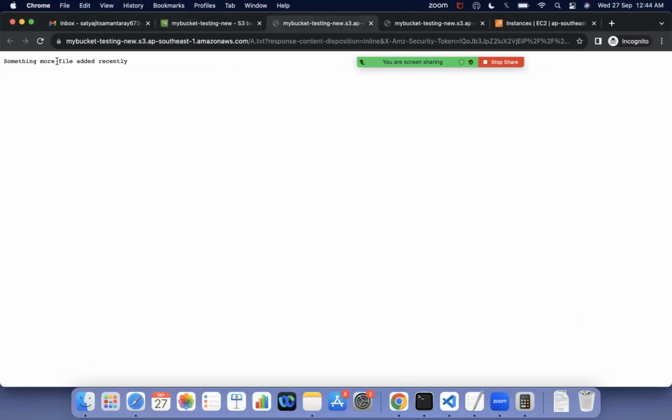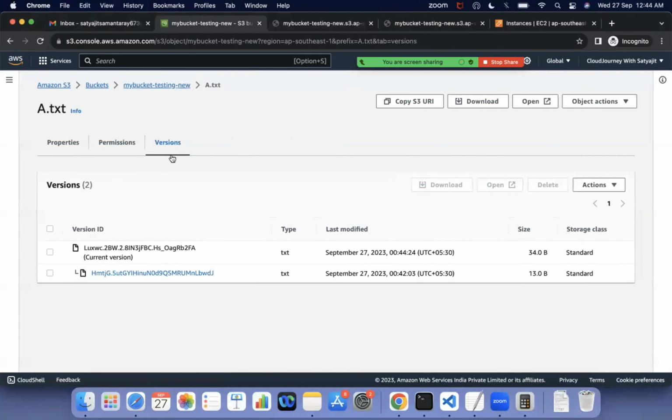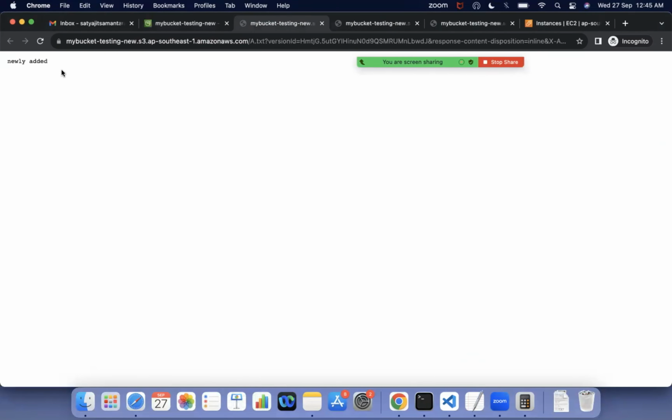Okay, so now let's say this is some error I did, some mistake. One customer comes back, no, no, no, I want my old file back, don't do this, can you restore it? Okay, same thing will be applicable for the versions. So what you will do, you can select for the versions. Now if you see the date, this is the latest one. So if I click on this and open it, this is the old one.